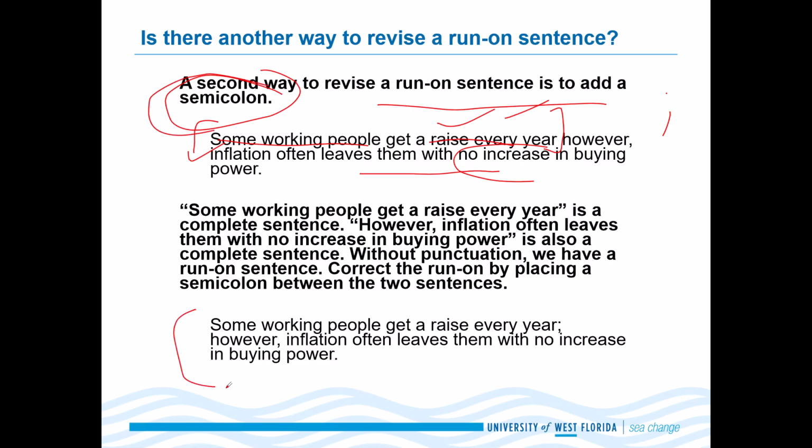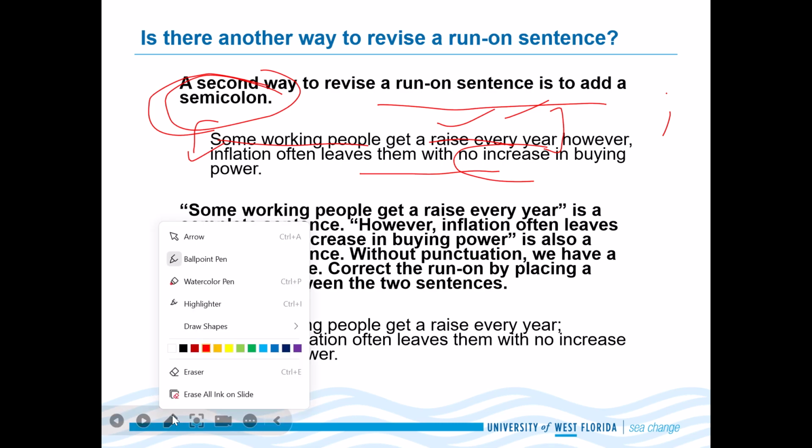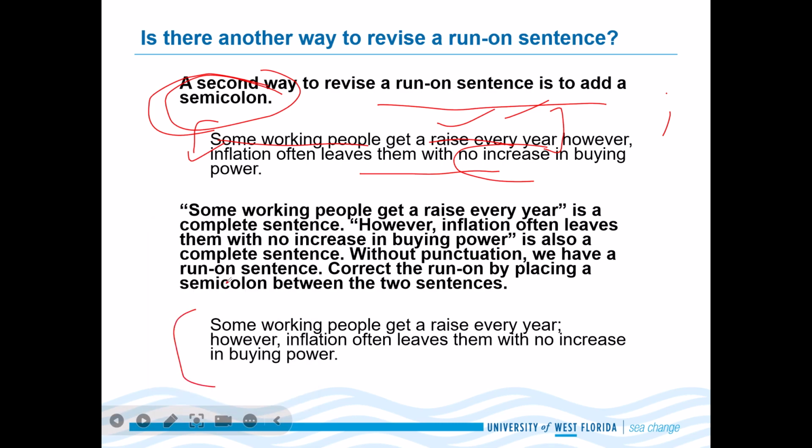Some working people get a raise every year. Now let's see, right? Here we have a semicolon. A semicolon will always be placed before however or any other kind of transitional word. Inflation often leaves them with no increase in buying power.